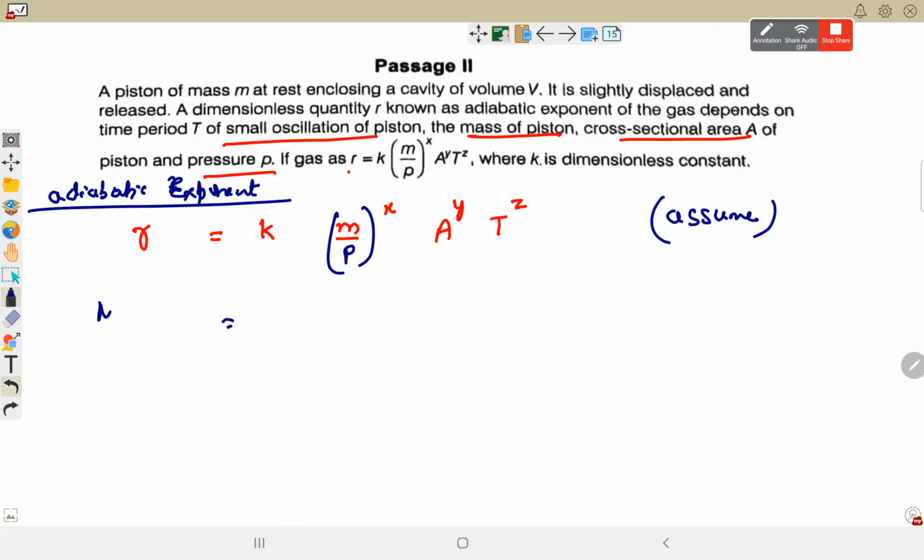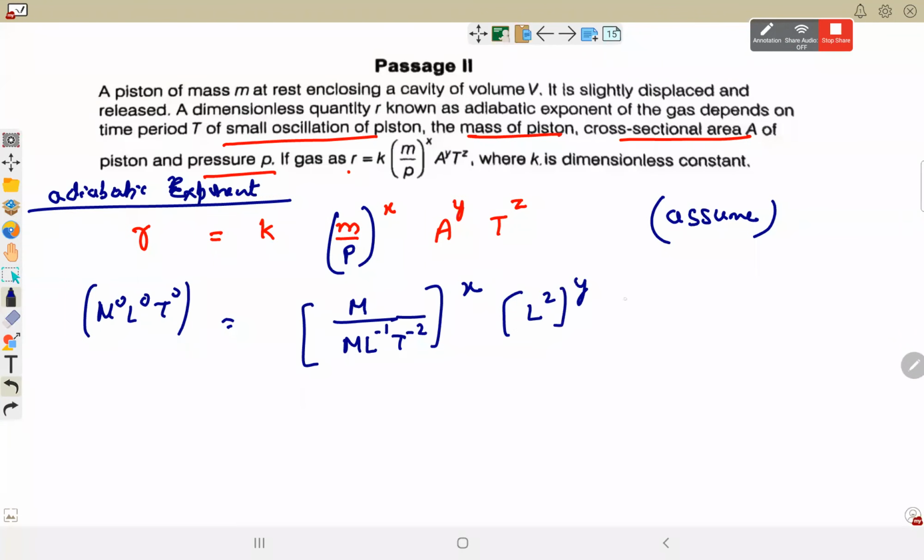So dimension of exponent is dimensionless, M0 L0 T0. K is a dimensionless quantity. Pressure is M, sorry, mass is M. Pressure होता है M L minus 1 T minus 2, to the power x, L square to the power y, and T to the power z.